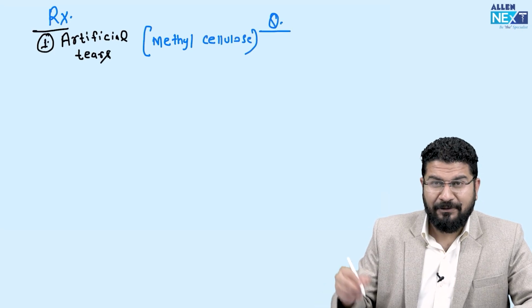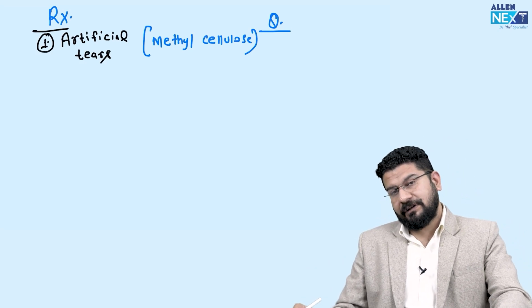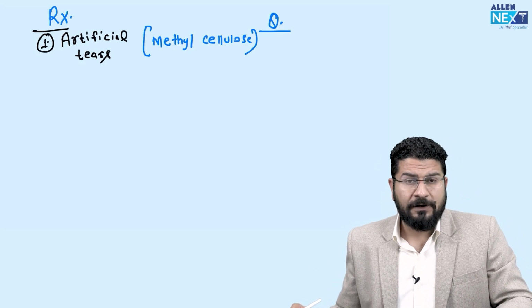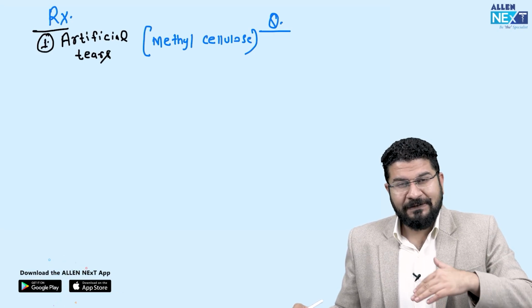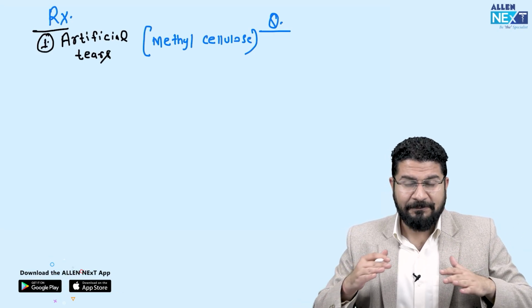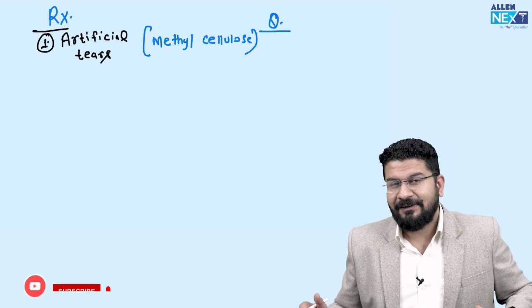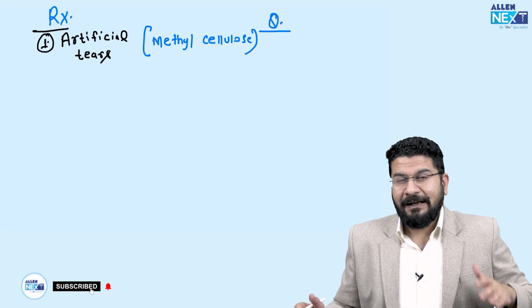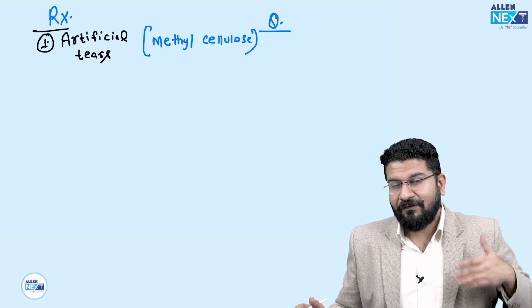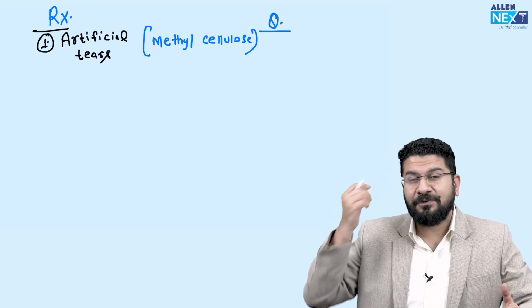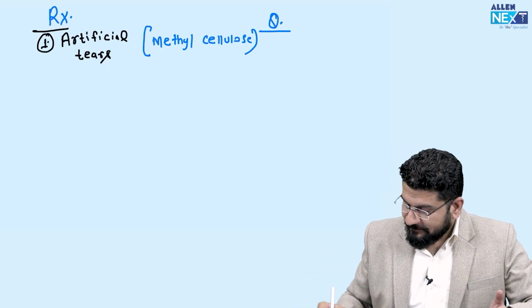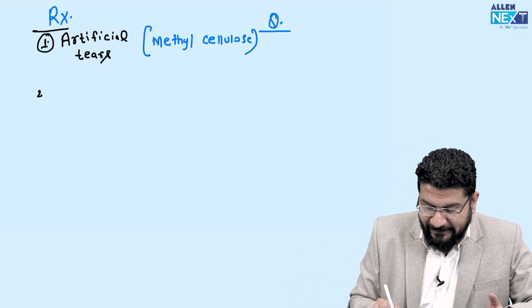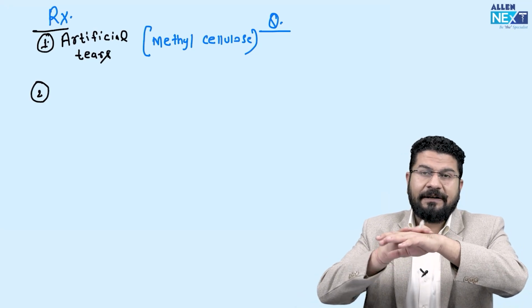So again, an ophthalmology question which I'm adding here: artificial tears are made up of methyl cellulose. Can you tell me which industry has the maximum consumption of artificial tears? It is our Indian television industry, where a lot of female and male actors use artificial tears, because they look like normal tears.